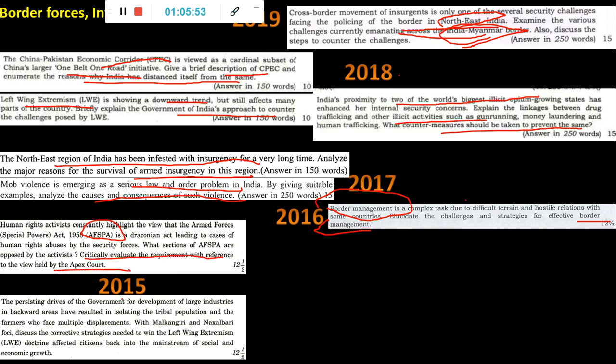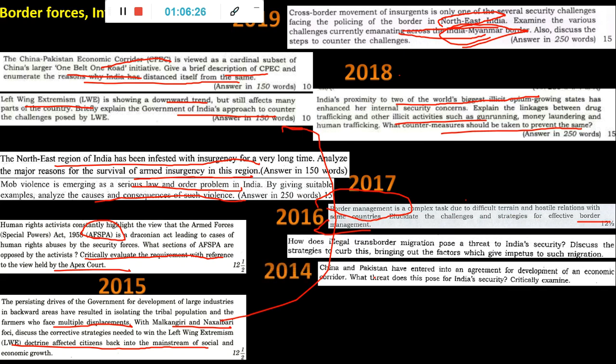The persisting drives of the government for development of large industries in backward areas have resulted in isolating the tribal population and farmers who face multiple displacement. So Naxalbari, Naxal, is the place where it started, West Bengal related area. So again, LWE doctrine affects citizens' mainstream. One is about explaining that, one is about the declining trend. So left-wing extremism is one topic. If you see here: LWE, AFSPA, Northeast insurgency, this opium trade, then border management. These are the things which are asked too many times.